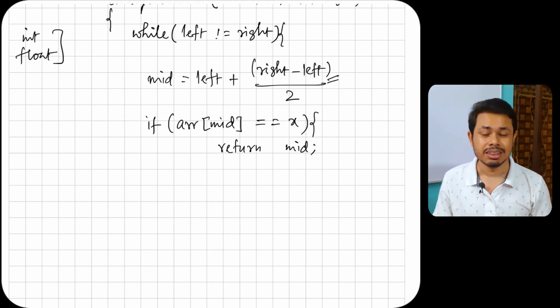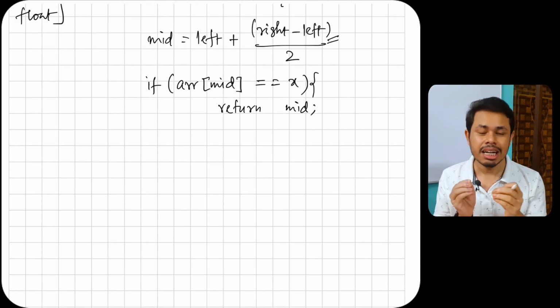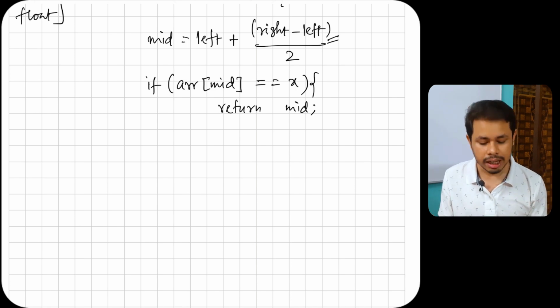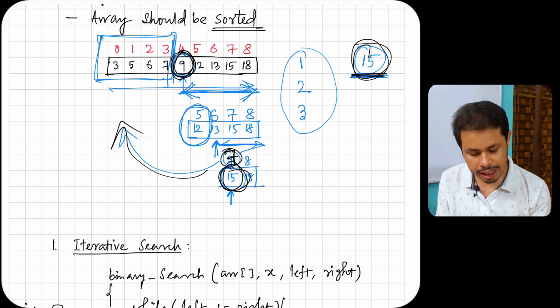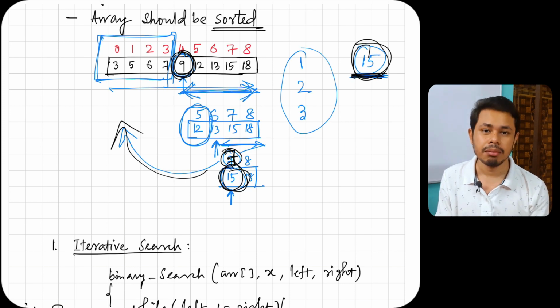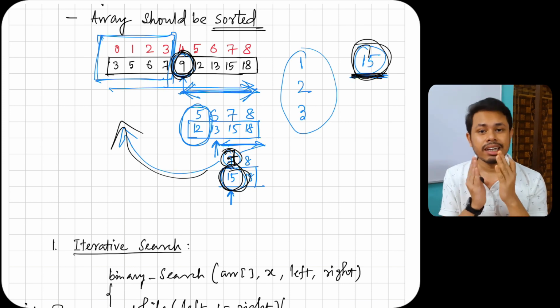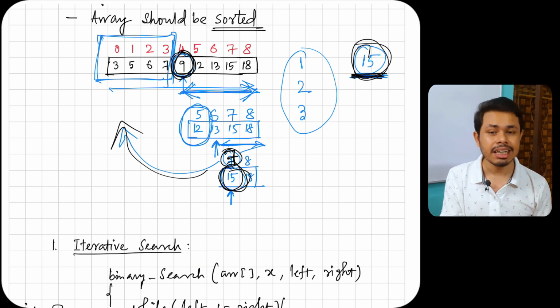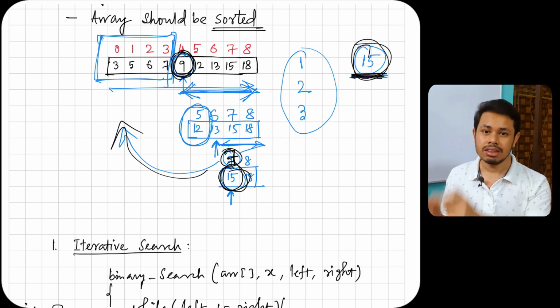If it does not happen, what can you do? Now let's say the middle element of that array is not equal to our required element. So what option do we have? As I already said, if that middle element is not equal to our required element, we'll check whether the required element is greater than our middle element. We'll search on the right hand side. If it is less than the middle element, we'll search on the left hand side.